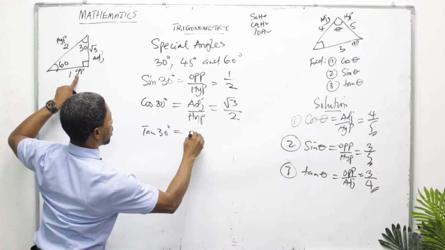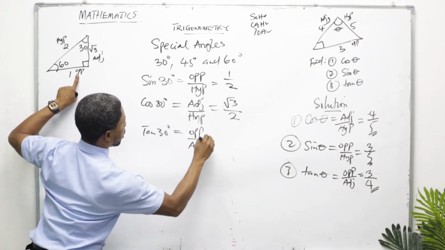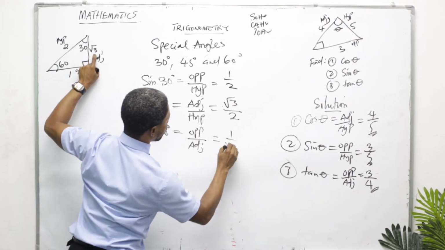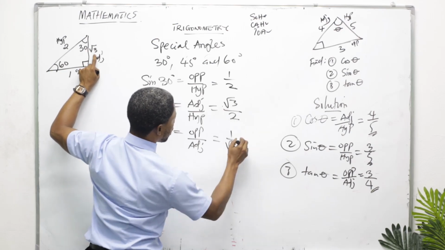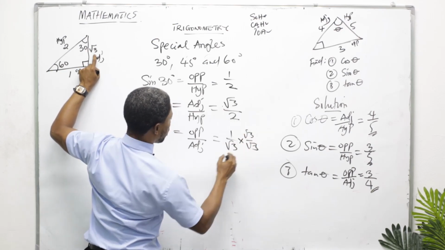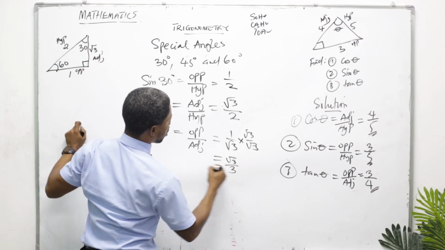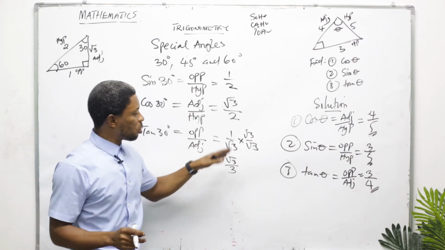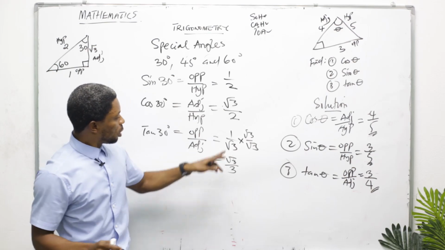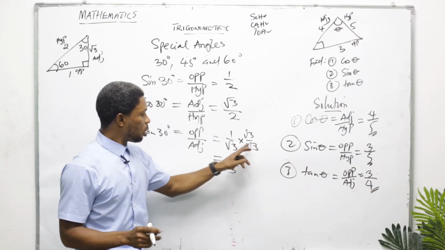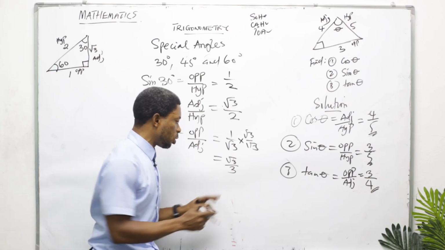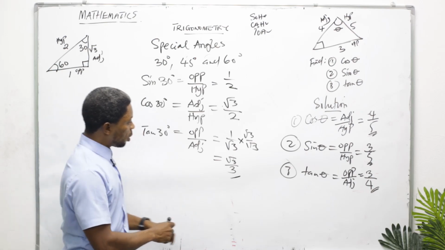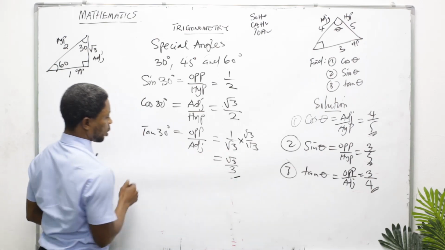Then we talk about tan 30 degrees. TOA, opposite over adjacent. Opposite is 1 over adjacent, root 3. You can't keep it like this. If you rationalize, multiply by root 3 over root 3, which gives root 3 over 3. Root 3 times root 3 is not root 9, or 3 root 3. These two roots will cancel each other. So tan 30 degrees is root 3 over 3. Under surd, I will prove to you how this becomes 3.